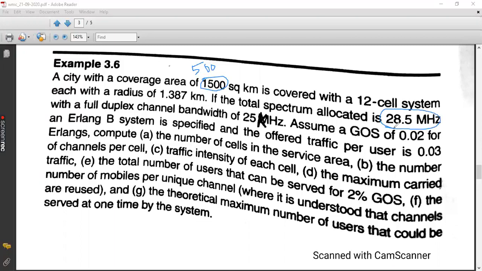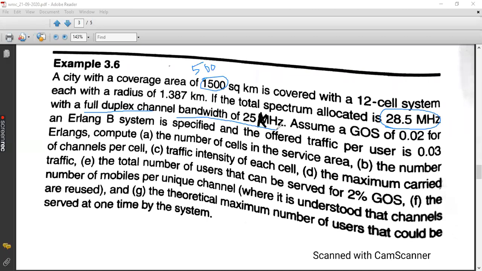In that particular spectrum, you are having a full duplex channel where each channel is having a bandwidth of 25 kilohertz. I repeat, you are having a 28.5 megahertz spectrum, and from this spectrum, you are going to allocate channels where each channel is having a bandwidth of 25 kilohertz. It is not mega, it is 25 kilohertz.